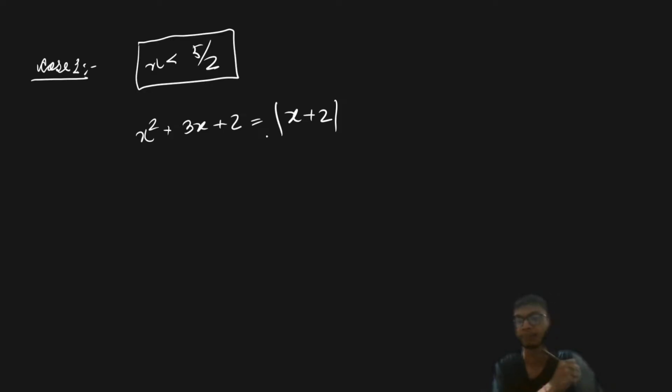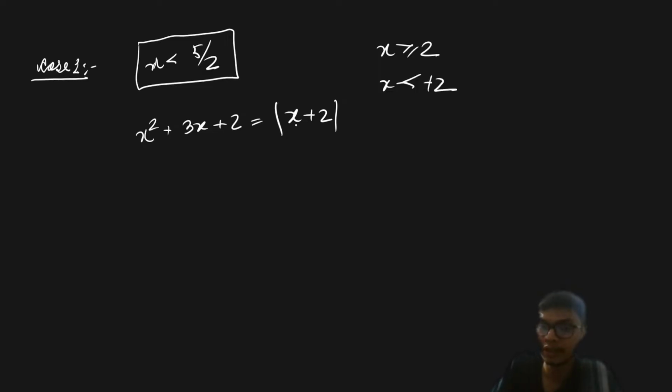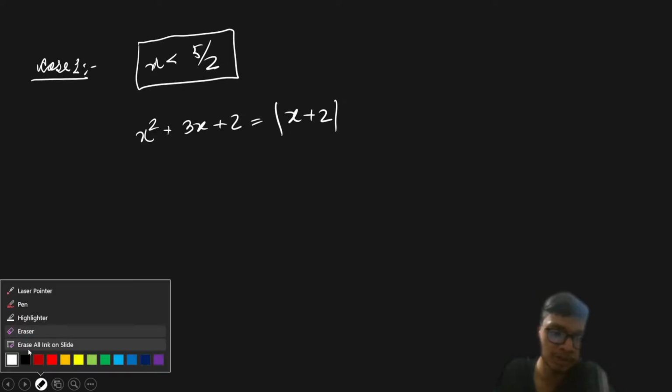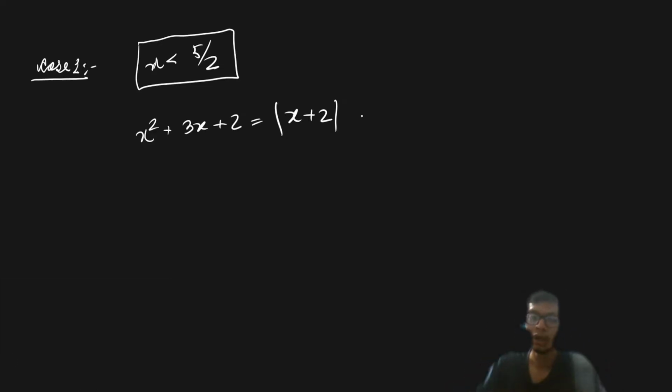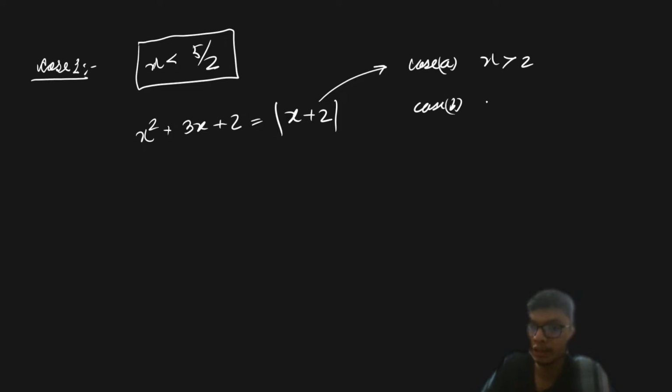So if x is less than 5 upon 2, then I will have the equation x square plus 3x plus 2 equated to mod of x plus 2, right? Now if x is less than 5 upon 2, here we'll have two definitions. If x is greater than or equal to minus 2, then it is positive, and if x is less than minus 2, then it is negative of it, right? So for solving this question, instead of making sub cases over here, you can make two cases again, case A when x is greater than minus 2 and case B when x is less than minus 2, right?